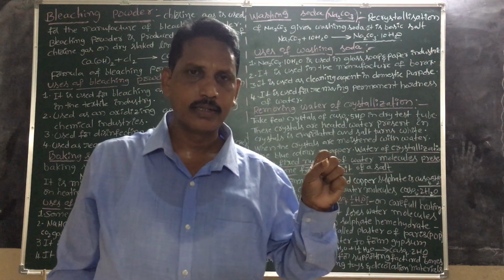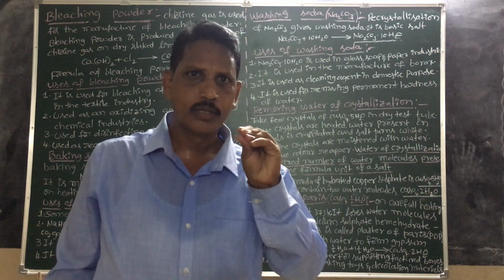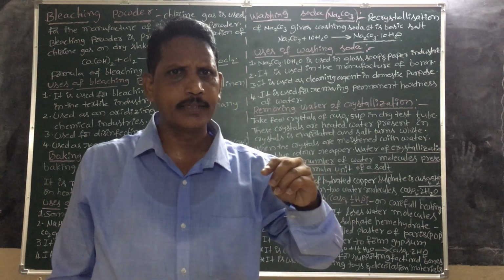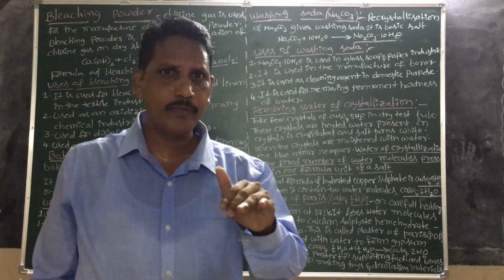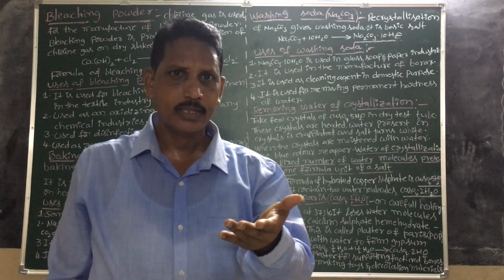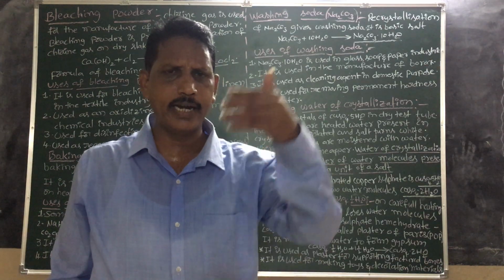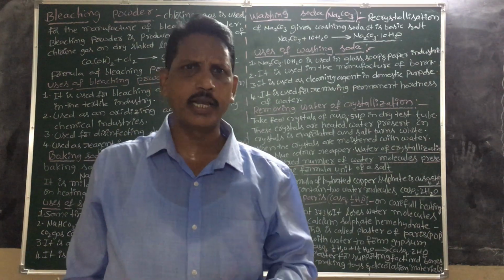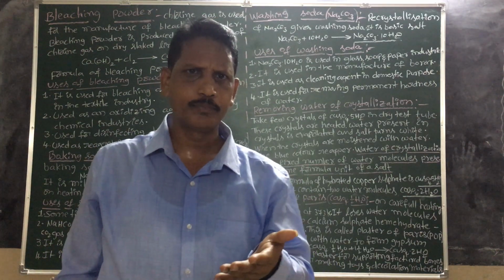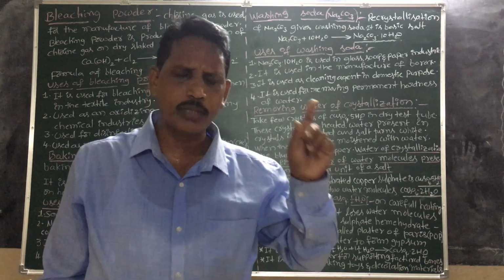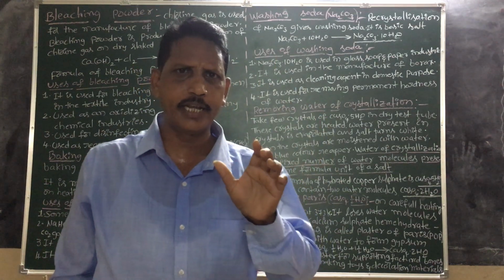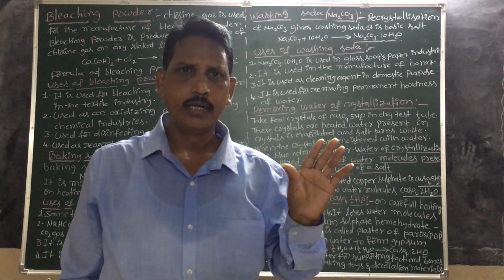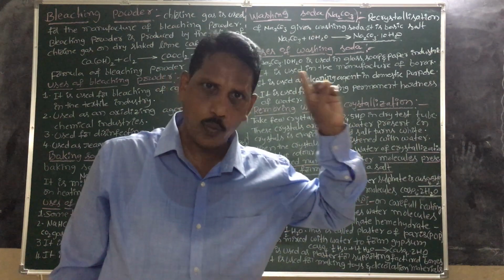Hydrated copper sulfate contains 5 water molecules. The color of hydrated copper sulfate is blue. After heating, the color of copper sulfate is white. When this white copper sulfate is added with water, the blue color reappears. The total number of water molecules present in sodium carbonate, or washing soda, is 10H2O. Hydrated sodium carbonate is called washing soda.